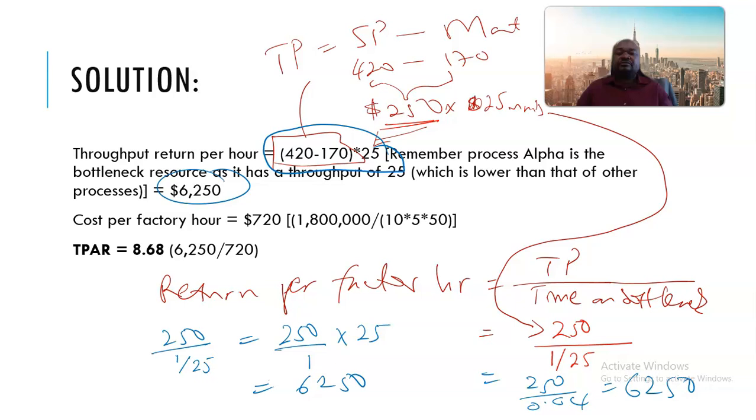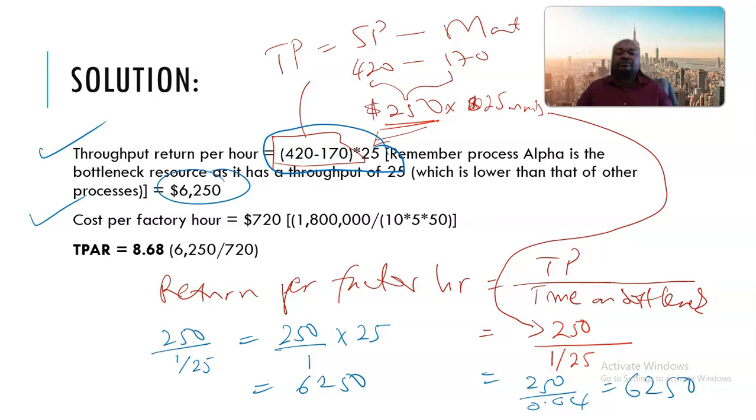So we then proceed with the formula. We have found the first part of the formula, that is the throughput return per factory hour, and then we also need the cost per factory hour.